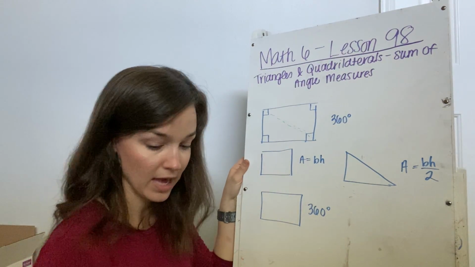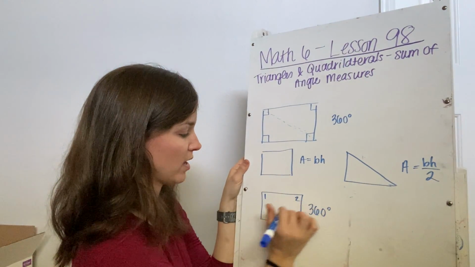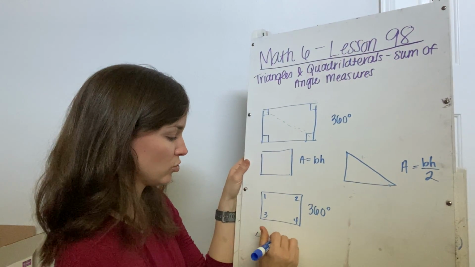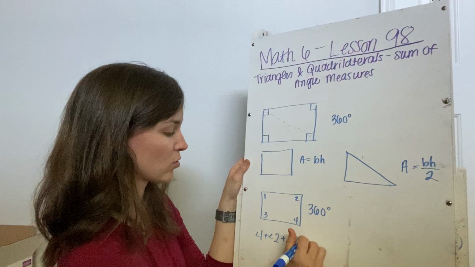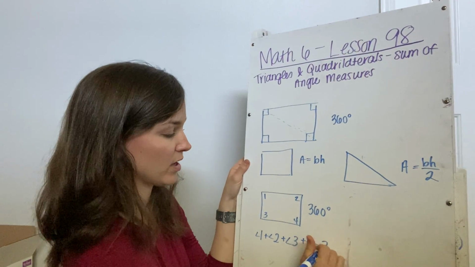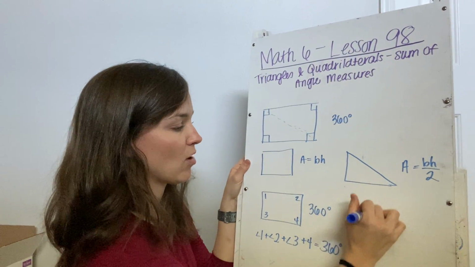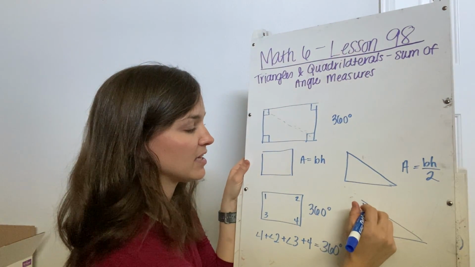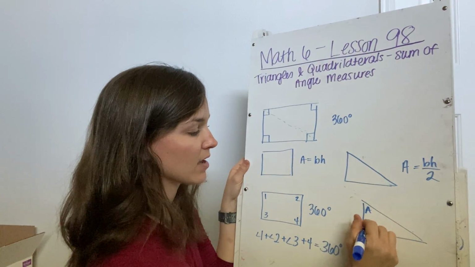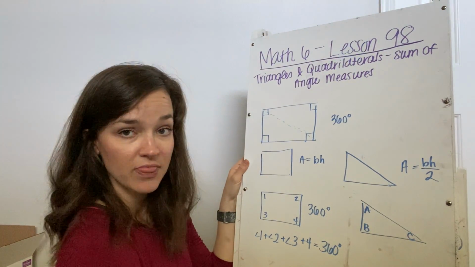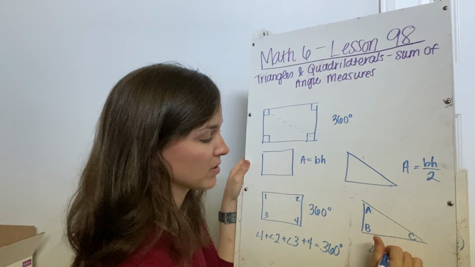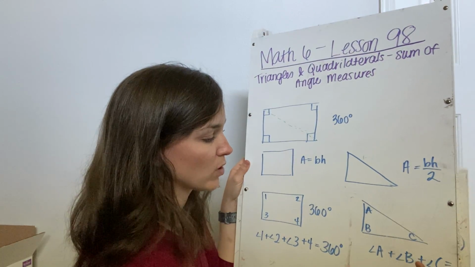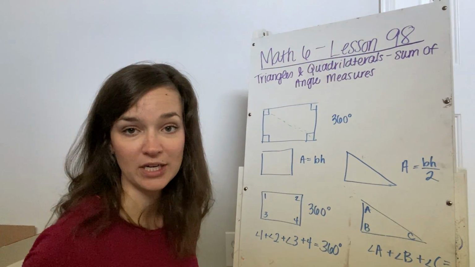So in a rectangle, your total sum of all your angles is always going to be 360 degrees, okay? If we have angle 1, angle 2, angle 3, angle 4, then we would say angle 1 plus angle 2 plus angle 3 plus angle 4 equals 360 degrees. Now, if we have a triangle and we name these angle A, angle B, and angle C, then we could say angle A plus angle B plus angle C is equal to 180 degrees.